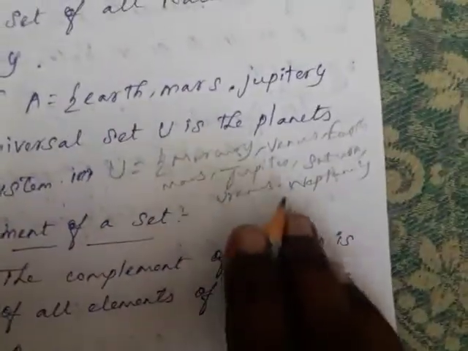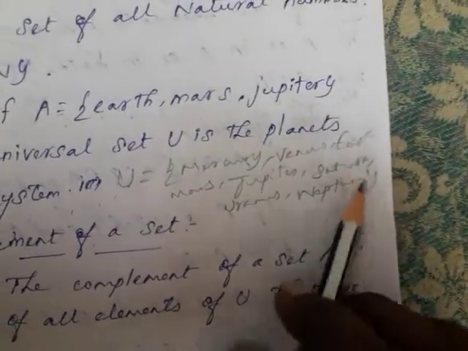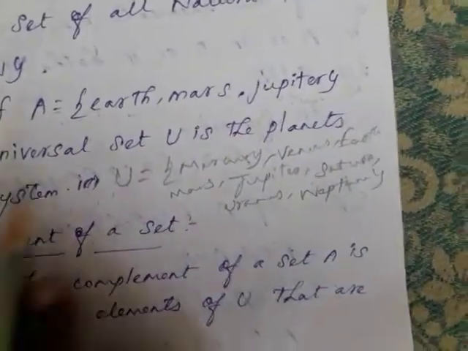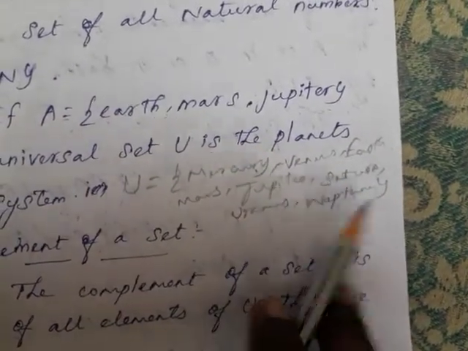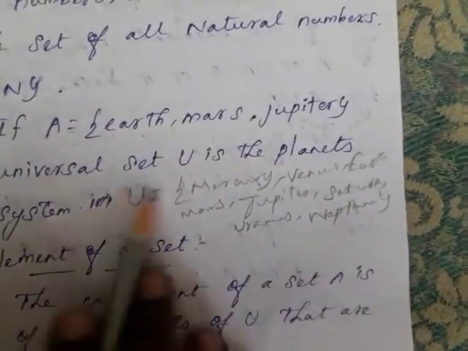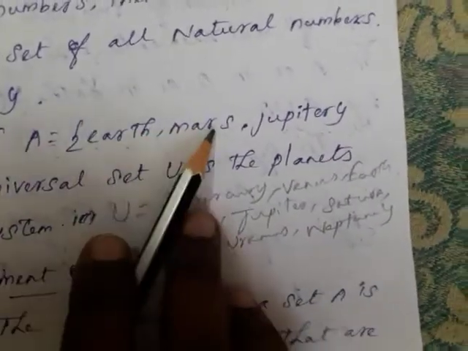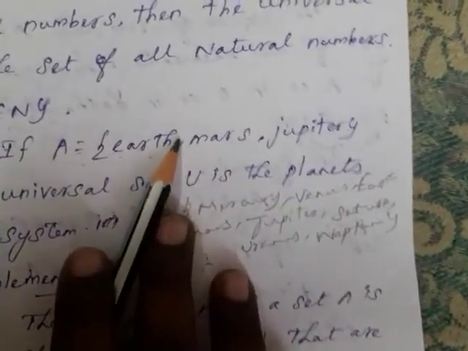All the planets in the solar system together are called the universal set. But here, Earth, Mars, Jupiter is one part of the universal set.